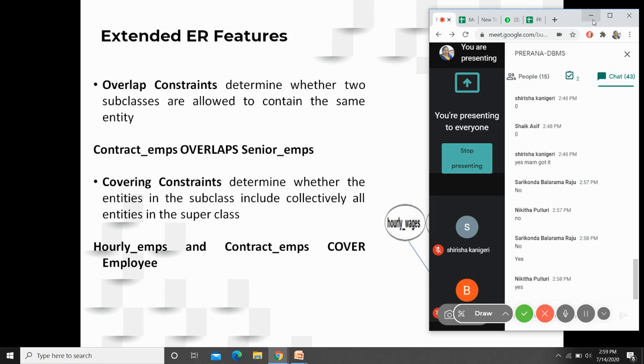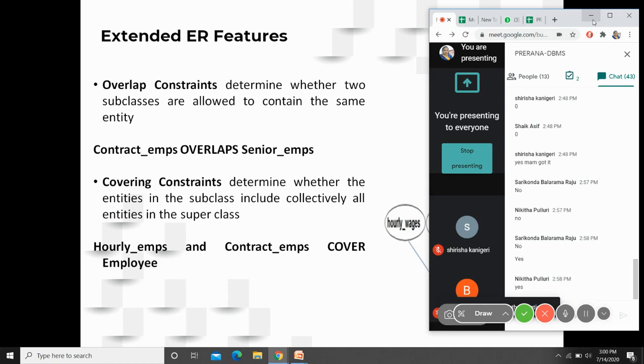If I have the subclasses like management students, scholarship students, and convener quota students, a union of management students, convener quota students, and scholarship students, will I get all the students available in the college? Yes or no?